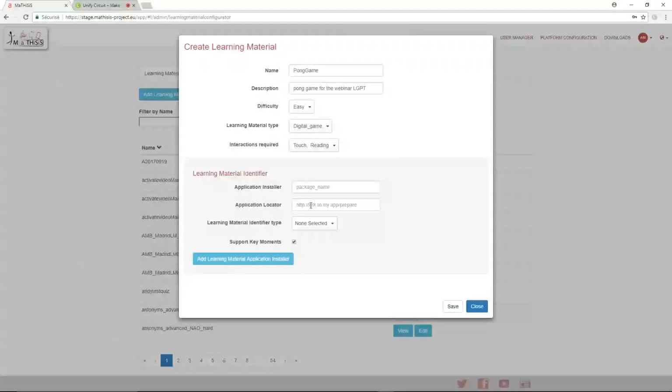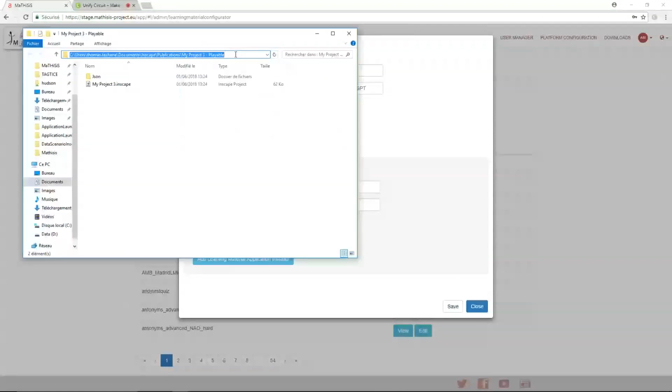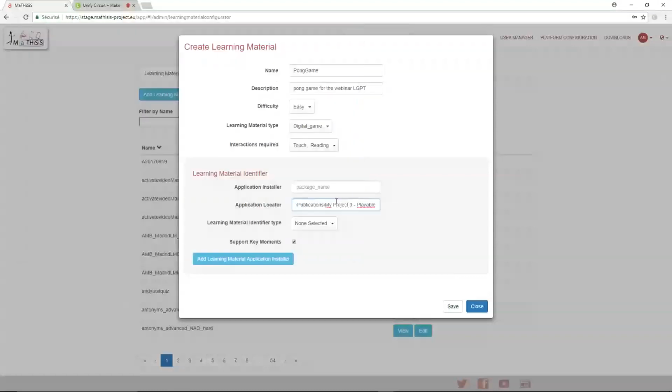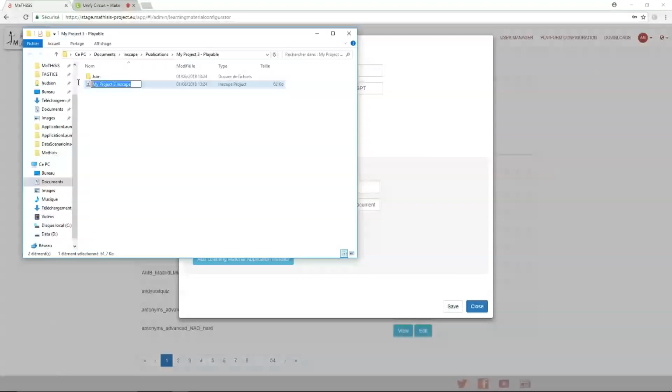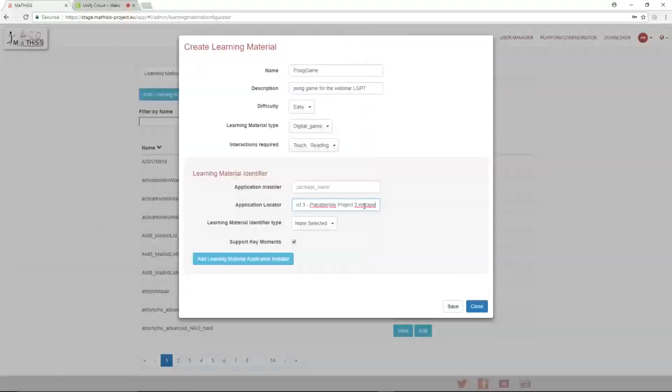So to do this, we're going to select the path of our project, which is this one. Okay, and now I'm going to select the name of my project. This is mandatory. Okay, and now to inform the platform which is the type of this field, we're going to select one right here.